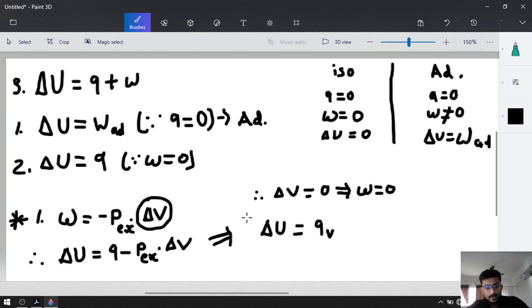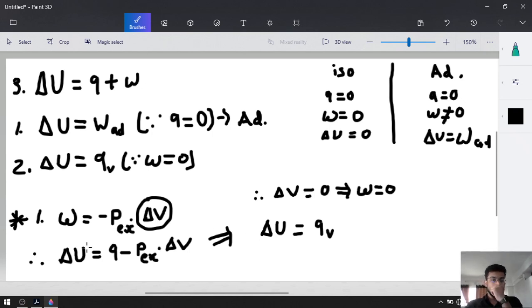So if volume is constant, delta U is equal to QV. And if heat exchange is 0, delta U will be equal to W adiabatic. So you can see that this is QV. We have already discussed it.